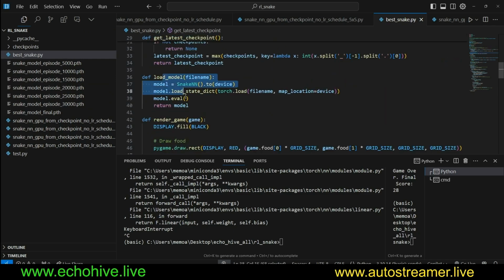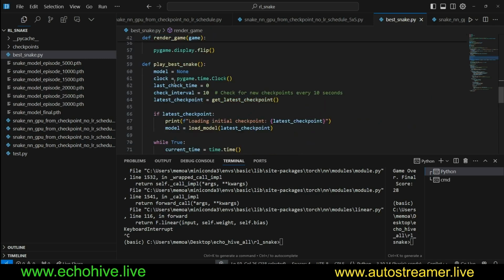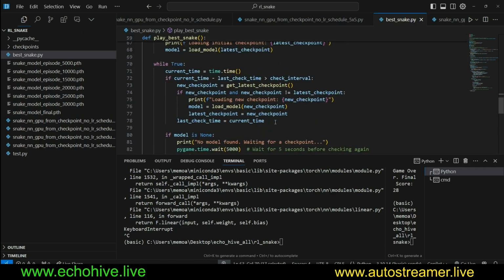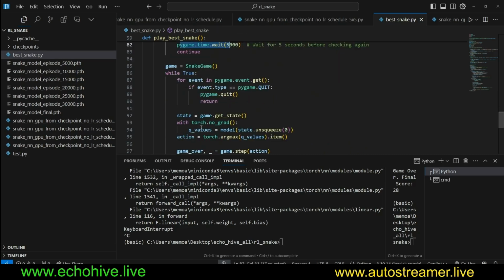And then we load that model and then we render the game. And as we're playing, we are going to check for new checkpoints becoming available. We're going to check every 10 seconds. If we have a checkpoint, we load it. And while true, we're going to check if we find a new checkpoint, such as if 35,000 will become available, we're going to load it. Otherwise, we just play the game.